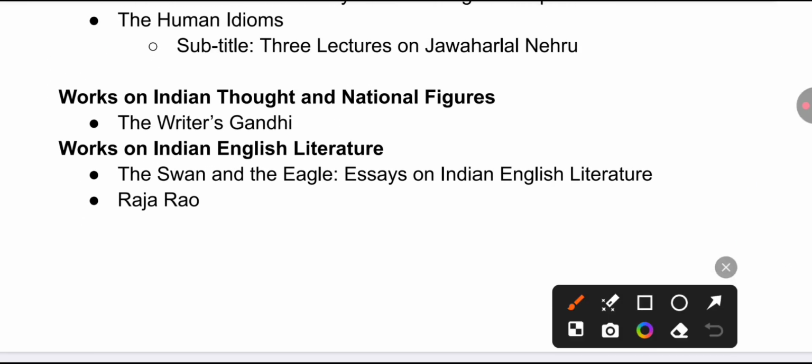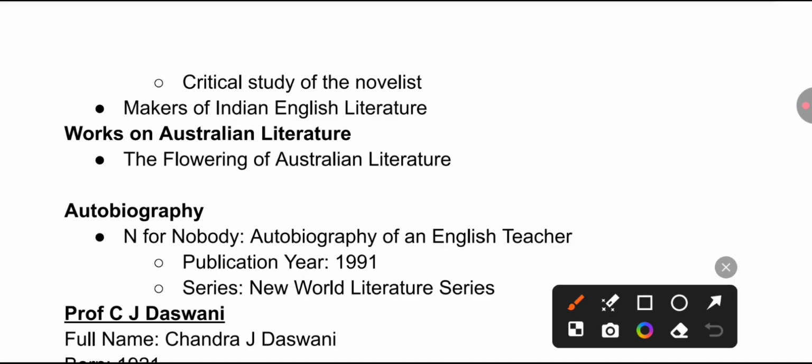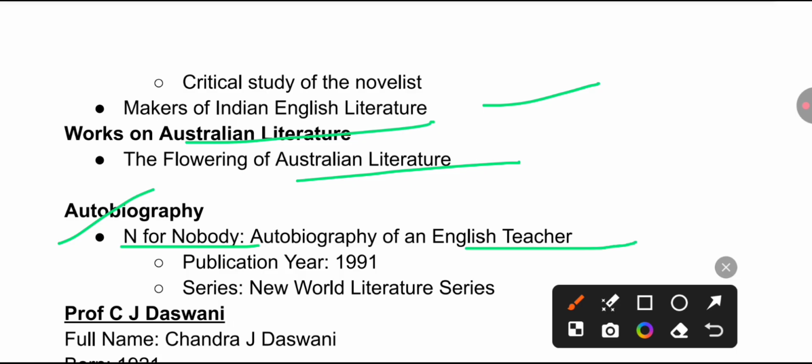Then his work on Indian thought and national figures is The Writer's Gandhi. Works on Indian English literature: The Swan and the Eagle, Essays on Indian English Literature; Raja Rao, very important, a critical study of the novelist; and Makers of Indian English Literature. His work is also found on Australian literature, with the title The Flowering of Australian Literature. And there is an autobiography too, N for Nobody: Autobiography of an English Teacher, published in 1991, in the series New World Literature.